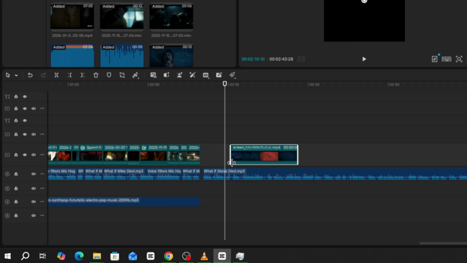So I'll press B on my keyboard to get the cutting tool. Cut right there. Press A to get back to the regular cursor. Click here and then click delete.